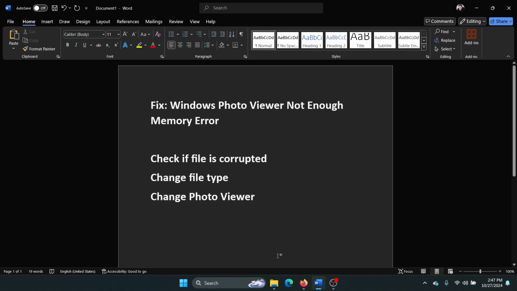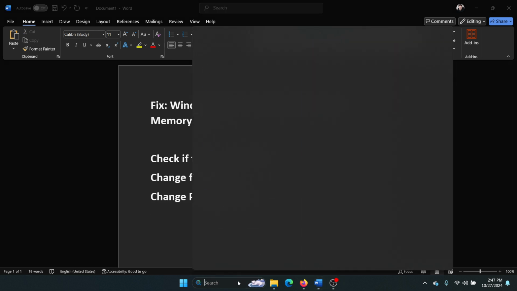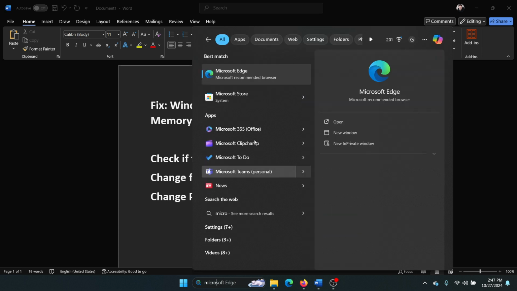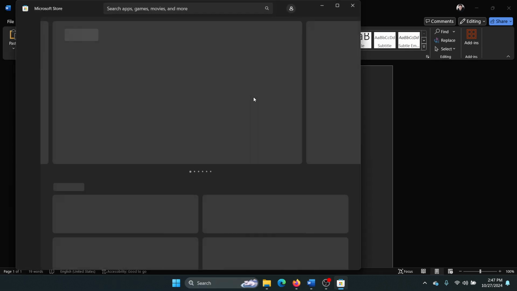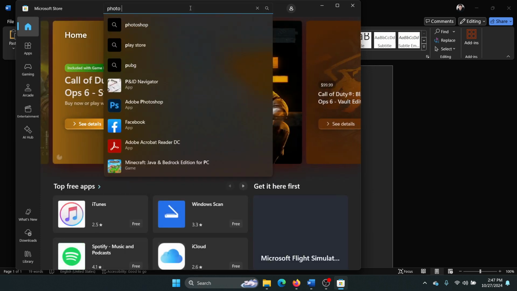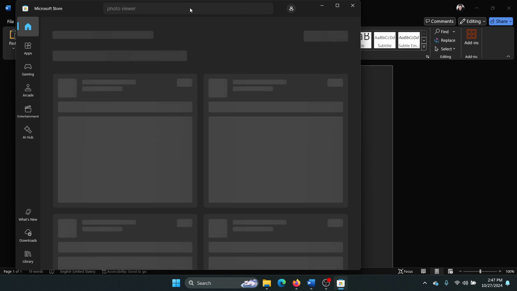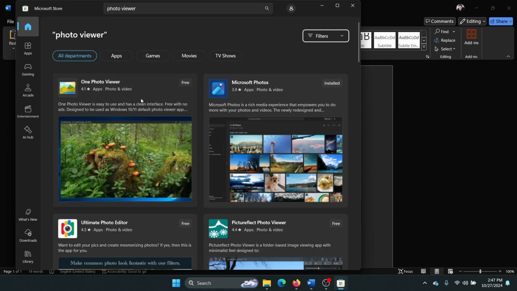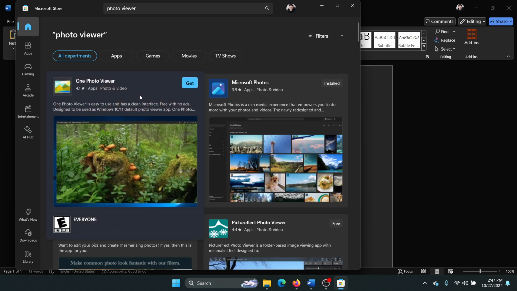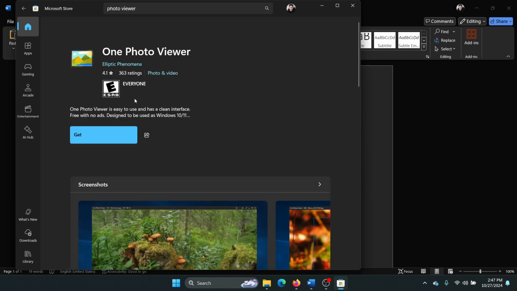As I said, you can always use Paint, but if you want a permanent photo viewer, then you can search for Microsoft Store in the Windows search bar and go to the Microsoft Store. Search for photo viewer here and wait for it to load, and you can use any of the free photo viewers from this list. For example, the One Photo Viewer, I guess it is free of cost. Simply click on Get. It has a good enough rating and we can use it to view photographs on our computer.